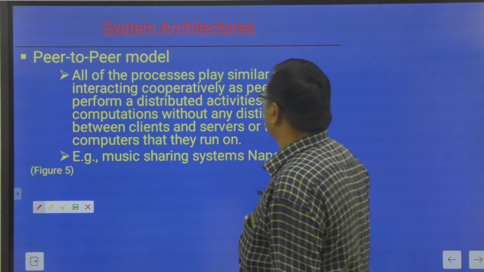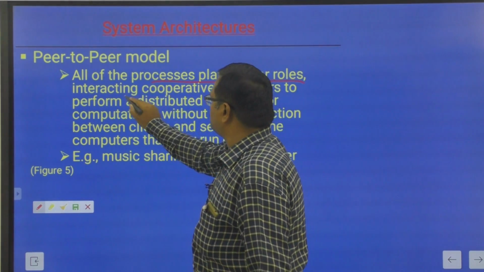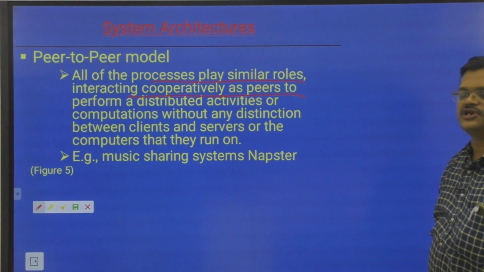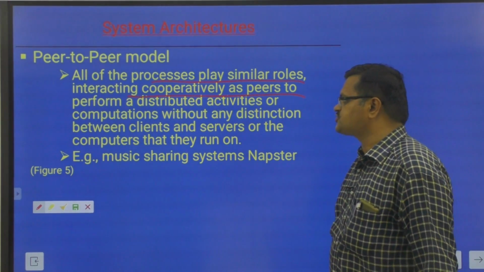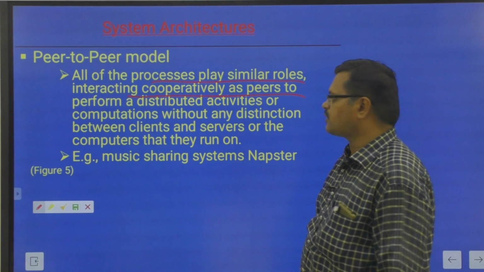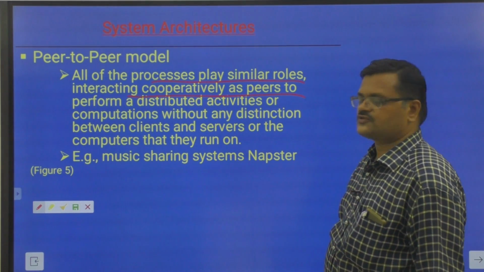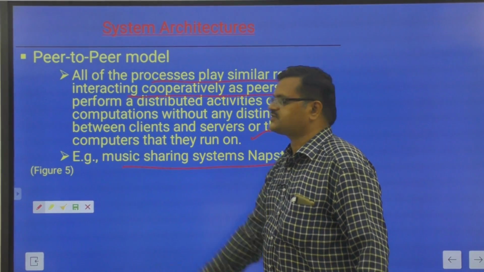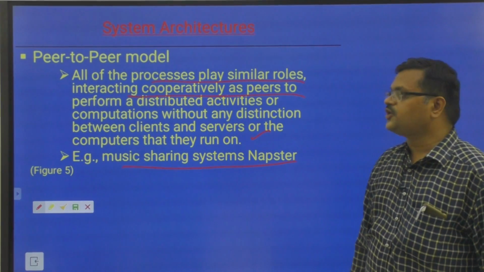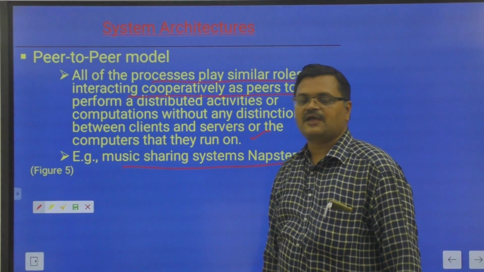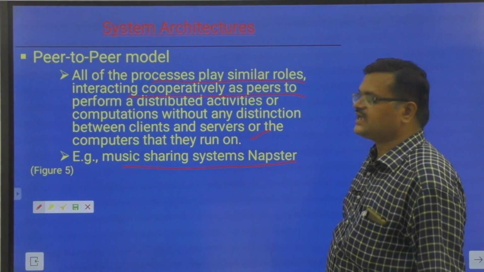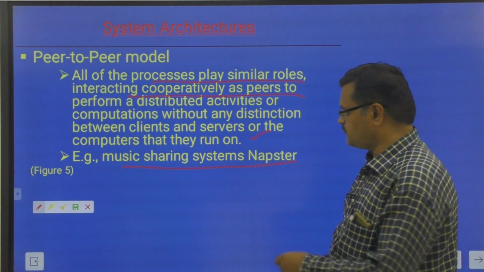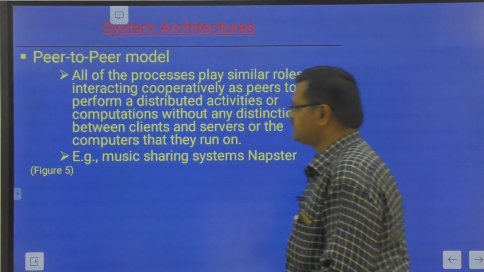All of the processes play similar roles, interacting cooperatively as peers to perform a distributed activity or a computation, without any distinction between the clients and servers or the computers they run on. An example is the Napster music file sharing system, which is an example of a peer-to-peer model. You will see it in the diagram in the next slide.